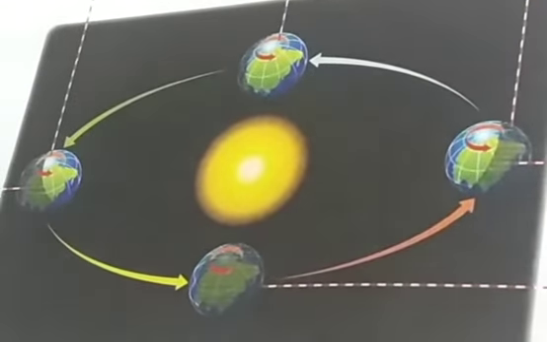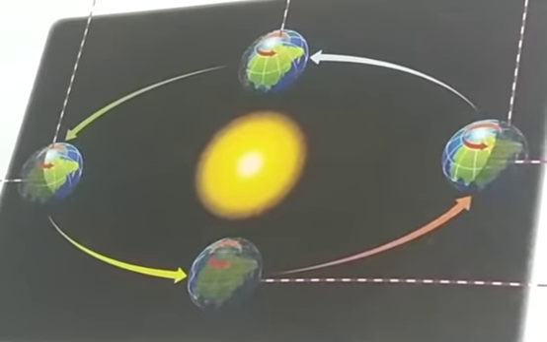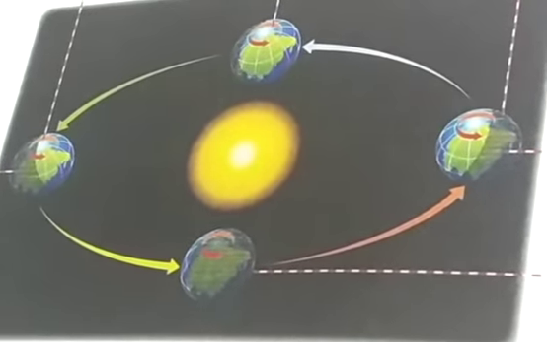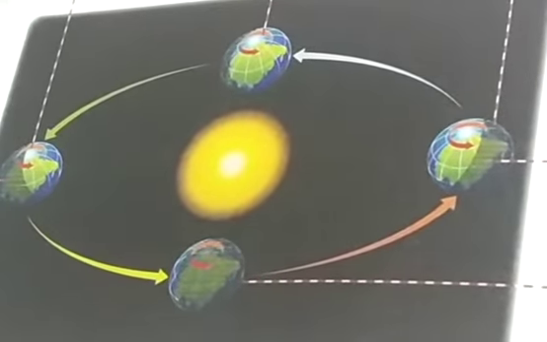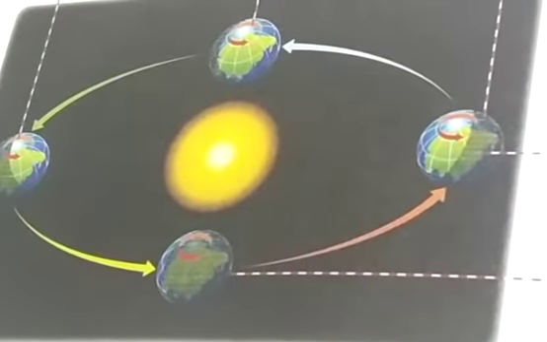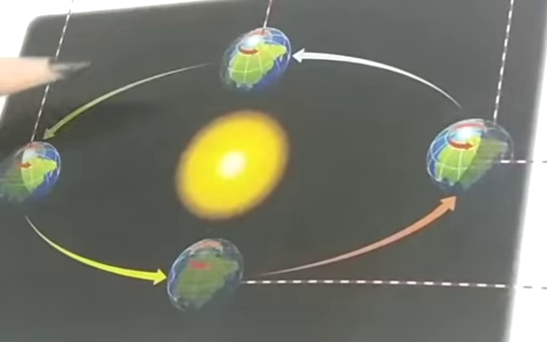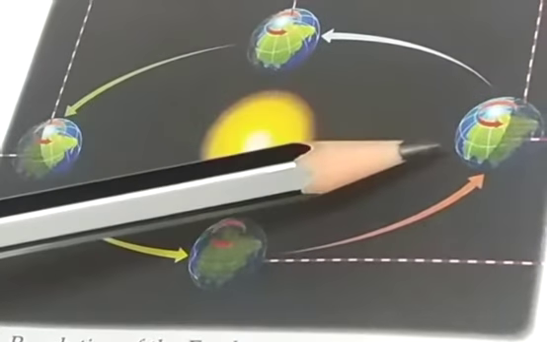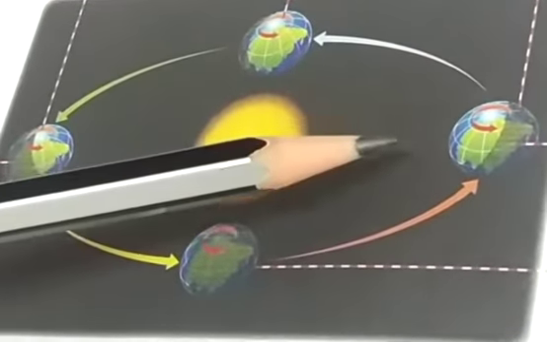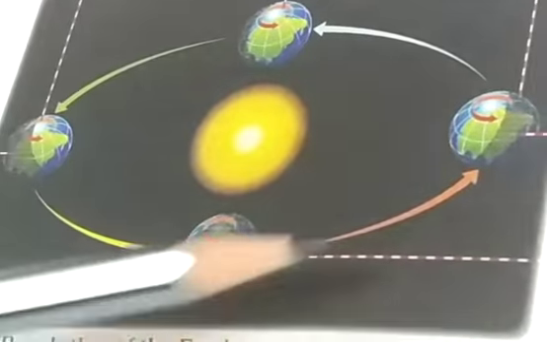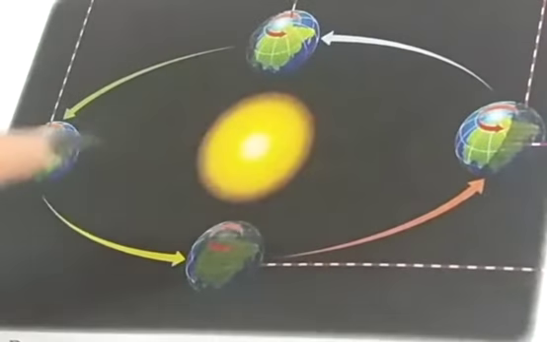Revolution. Revolution is another movement of the earth. The earth revolves around the sun in an elliptical orbit. It completes one revolution around the sun in about 365 days or 1 year. This revolution causes seasons. That means the earth revolves around the sun. To complete one round of the sun, it takes 365 days, which is also known as 1 year. And this revolution of the earth around the sun causes seasons.